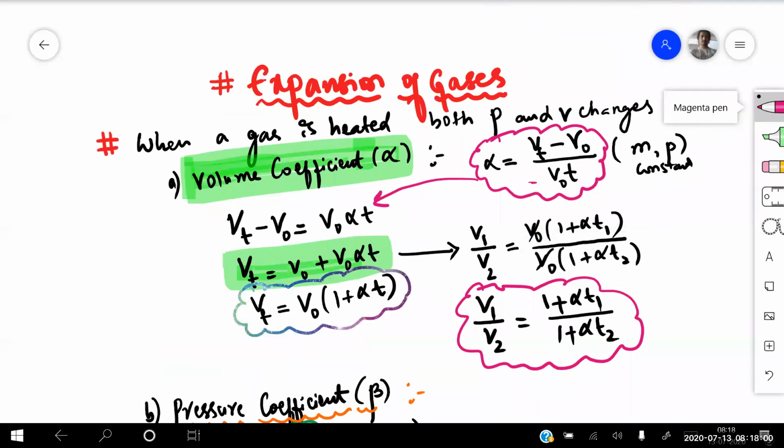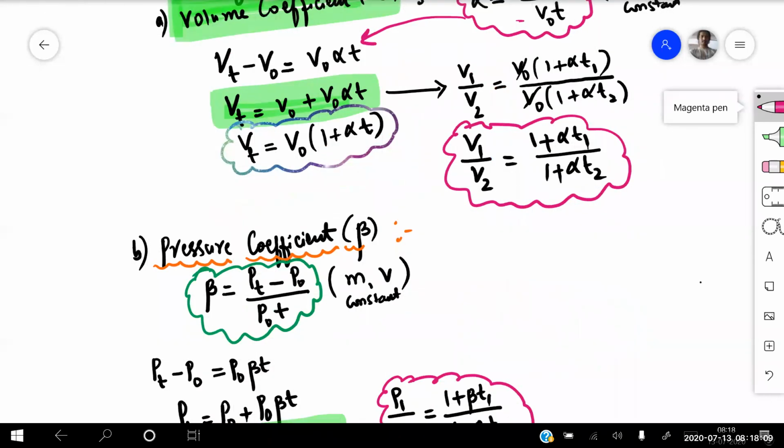So we define two coefficients that are known as the volume coefficient and the pressure coefficient. Volume coefficient is represented by alpha. Alpha is equal to (Vt minus V naught) divided by (V naught into T). The same way, the pressure coefficient is represented by beta. So beta is equal to (Pt minus P naught) divided by (P naught into T), keeping the mass and volume constant.